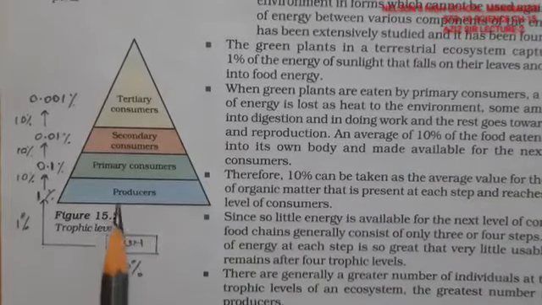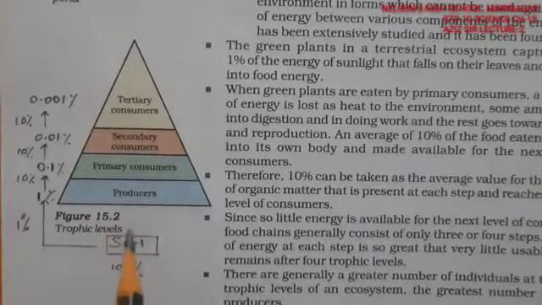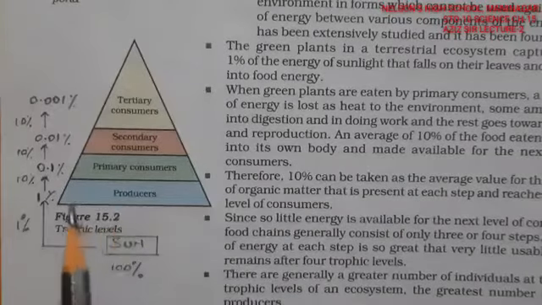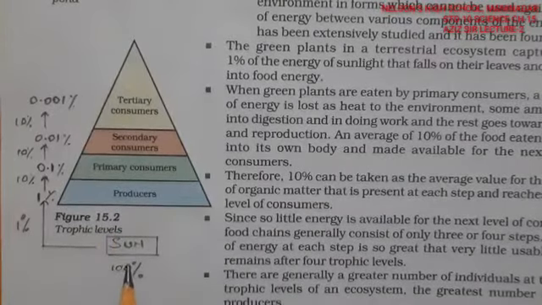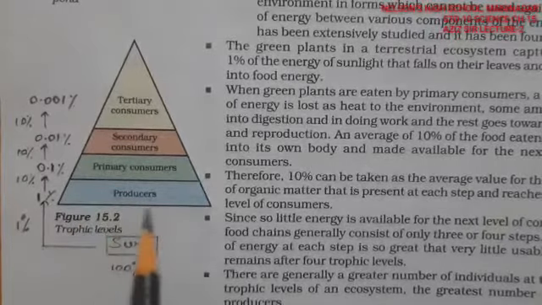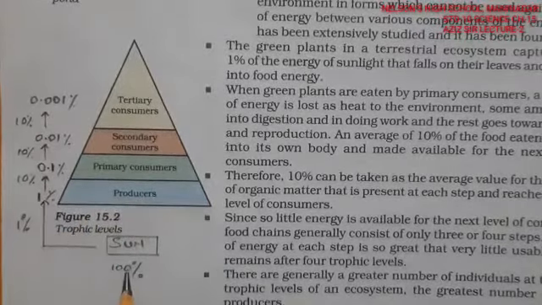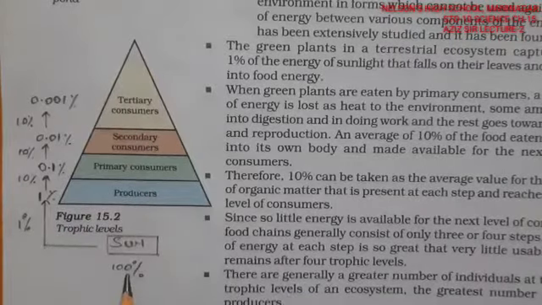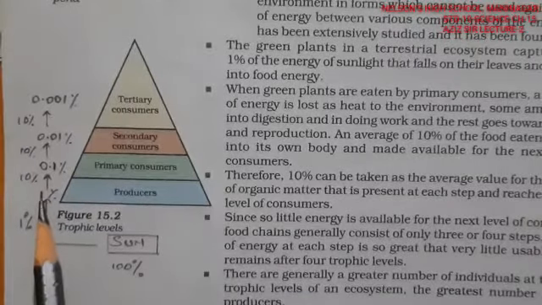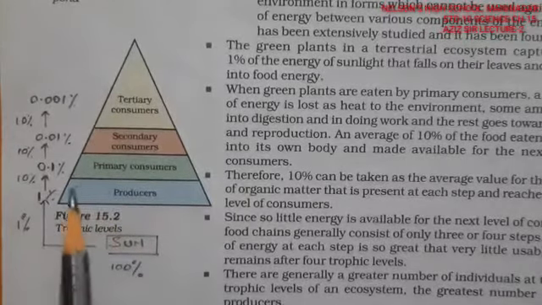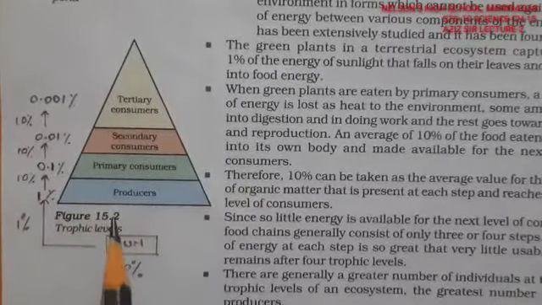Right, so these are the producers, which receive 100% of the energy from the sunlight, but they are capable of storing only 1% of the energy which is coming towards the earth, right? So these are the producers, these are the plants, which can store only 1% of the energy, out of the 100% energy coming from the sunlight. And this 1% energy we count as 100%. So these are all producers, these are all plants.